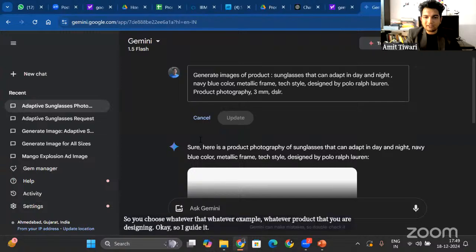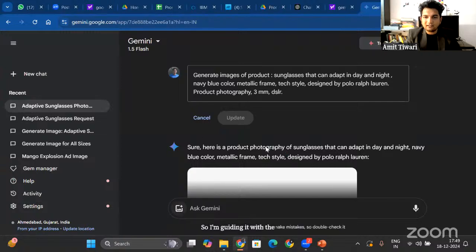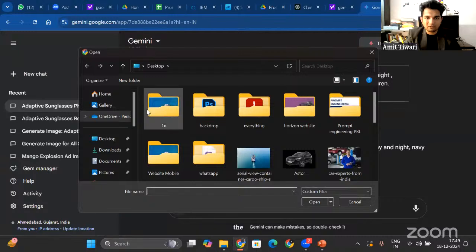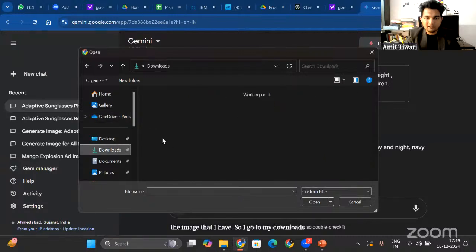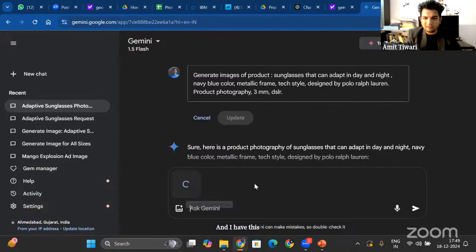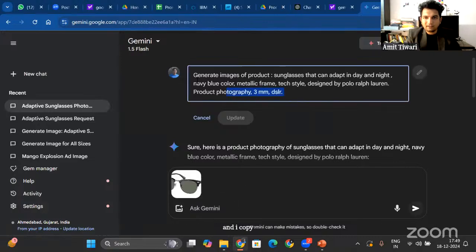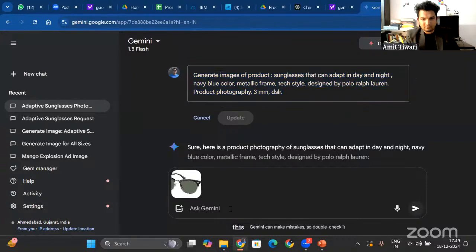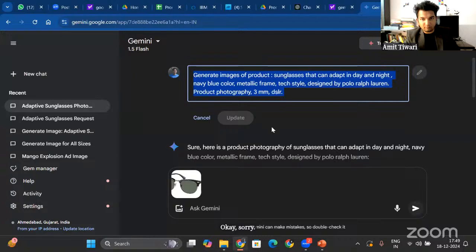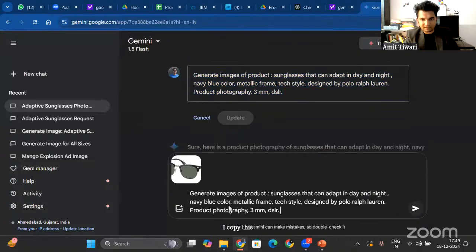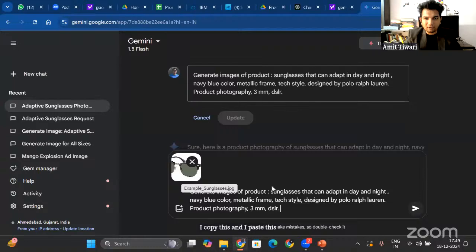So I'm guiding it with the image that I have. I go to my downloads and I have this image. Okay, I have this example and I copy this and I paste it here. And I have given an example of the image.